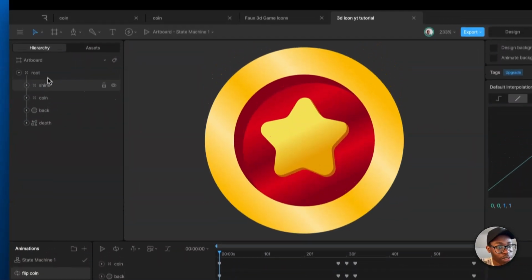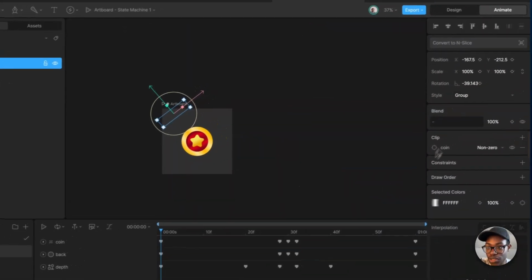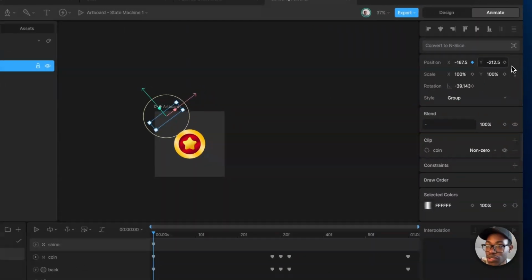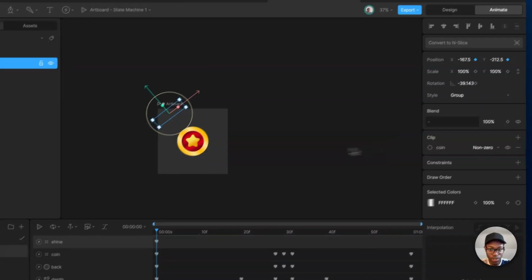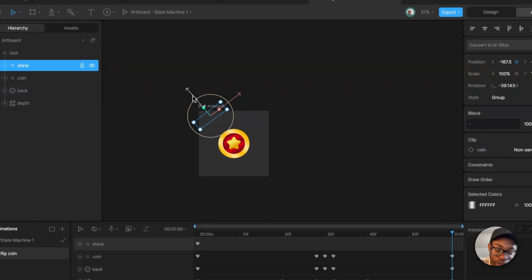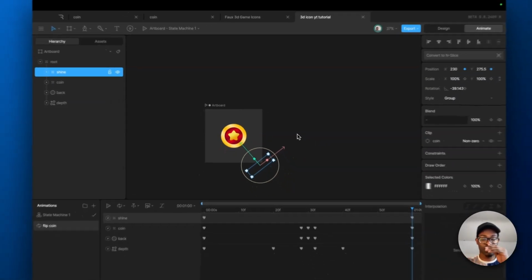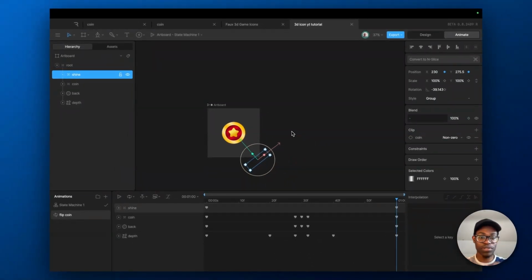I'm going to come over here to the shine. When you shine, you're going to keyframe the X position and the Y position. I'm going to come to the end again as well, and you're just going to drag this green one, which is the Y axis, all the way down. It's going to affect both sides because it's diagonal.